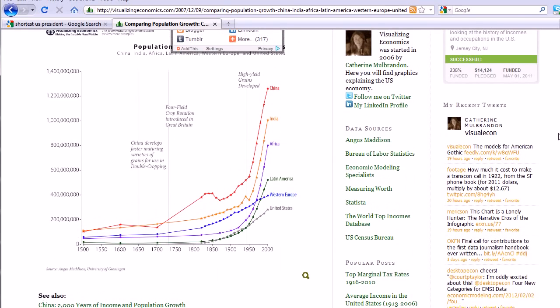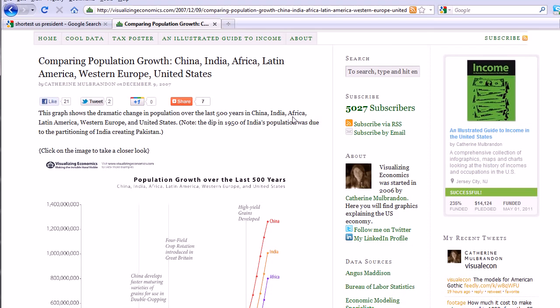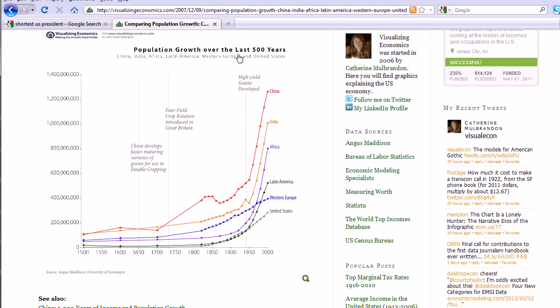Let's see. So this looks pretty good. Let me get rid of this little thing that's popping up. Okay, so what is this? It's population growth over the last 500 years. So this might not be as granular as we're hoping. It's an interesting point. Now you need not just the information, but the kind of information you're looking for.